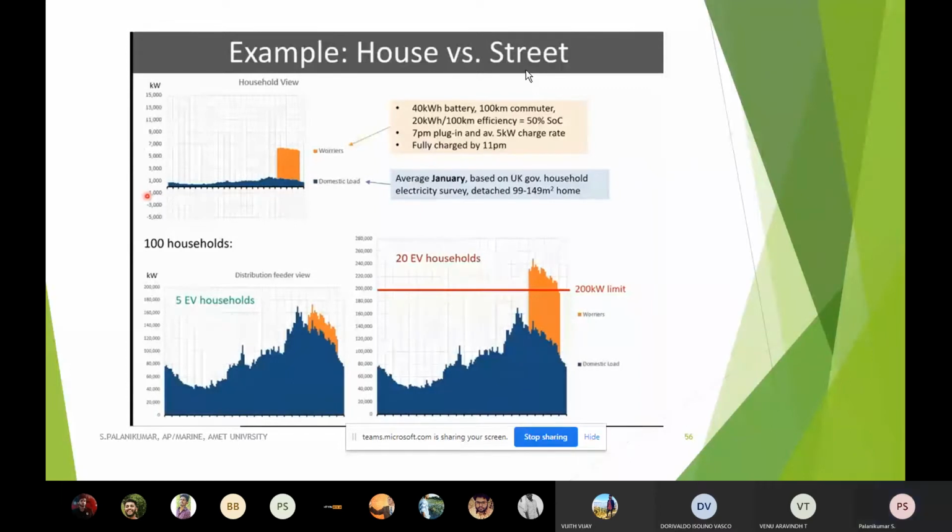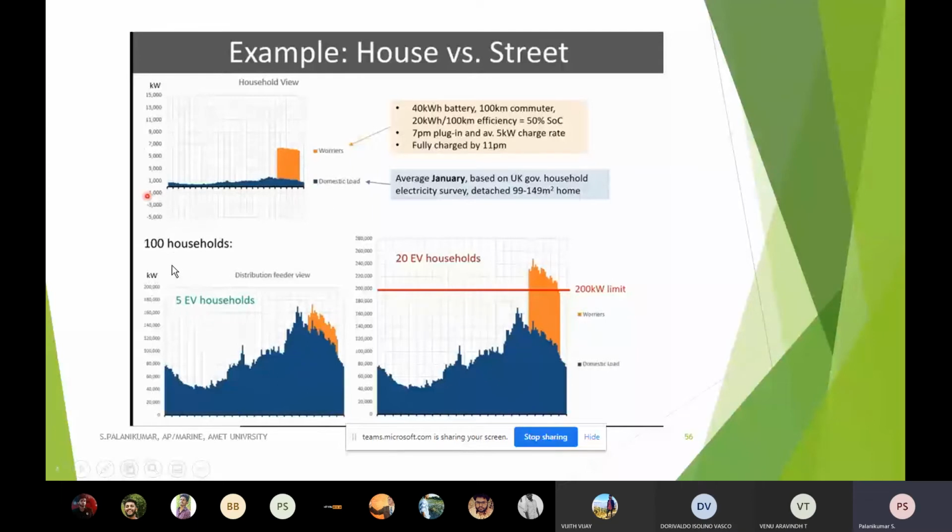Now if a number of such vehicles are playing a role in a particular area, say 100 to 150 square meter homes, based on the UK government household electricity survey, this is called domestic load. The blue line is the domestic load. But a sudden boom in the particular load, that is called warriors, leads to a problem.